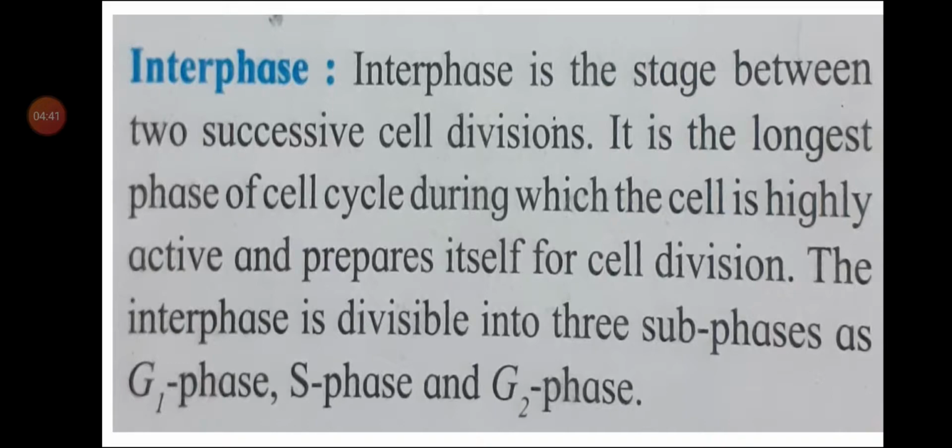Initially, this phase was not recognized in earlier stages. It was believed to be a dumb stage. But later on it was recognized that the cells are mostly active and prepare themselves for cell division during this phase, and hence it was given the name interphase, the active phase or preparatory phase. The cell prepares itself for cell division in this stage, so it is also known as the preparatory phase.